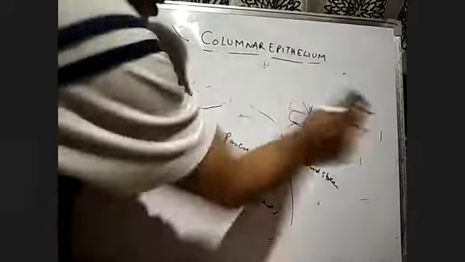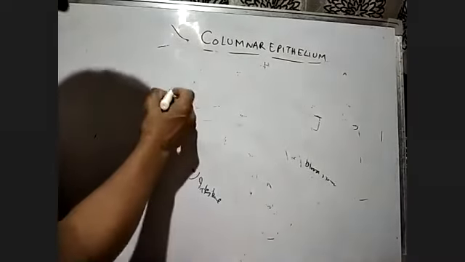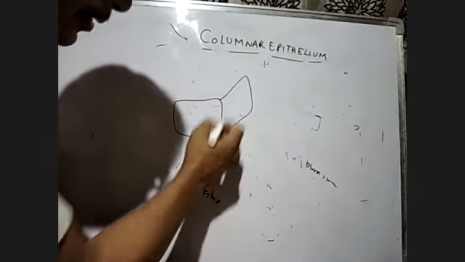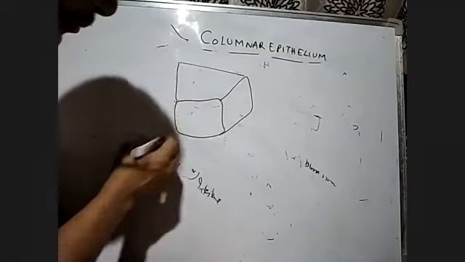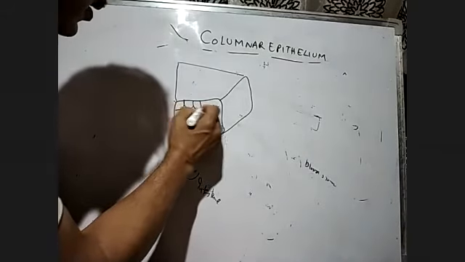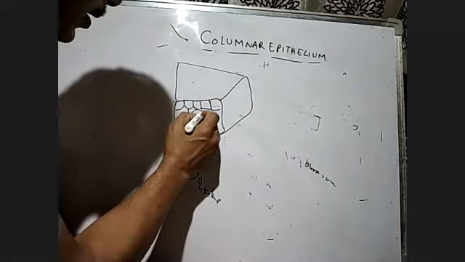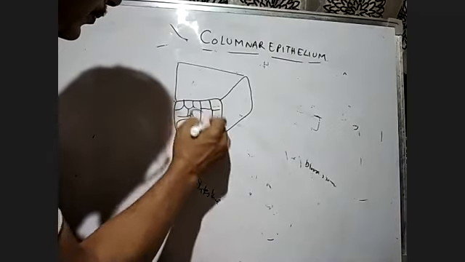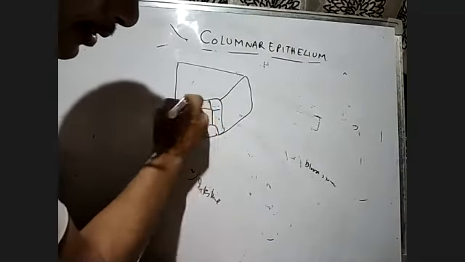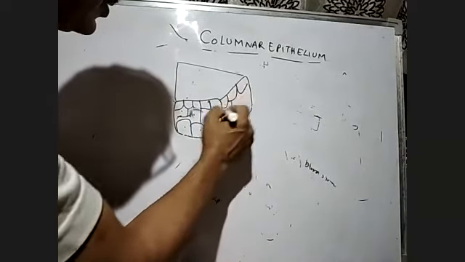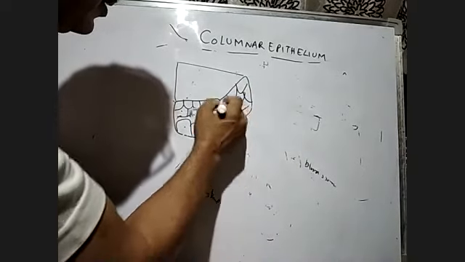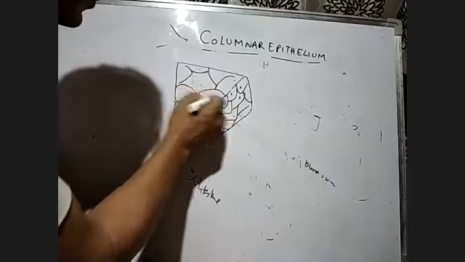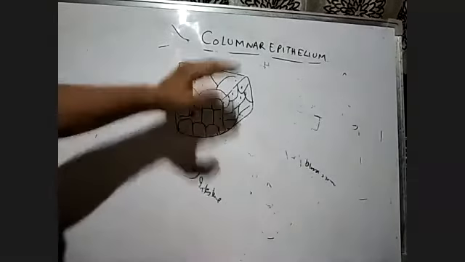This is made up of many layers of cells. If you look at the compound epithelium, these are made up of many layers of cells. Here we get different layers of cells. Just like that, many layers of cells are here also. One, two, three, four, five layers. This compound epithelium is made of a multi-layer of cells.